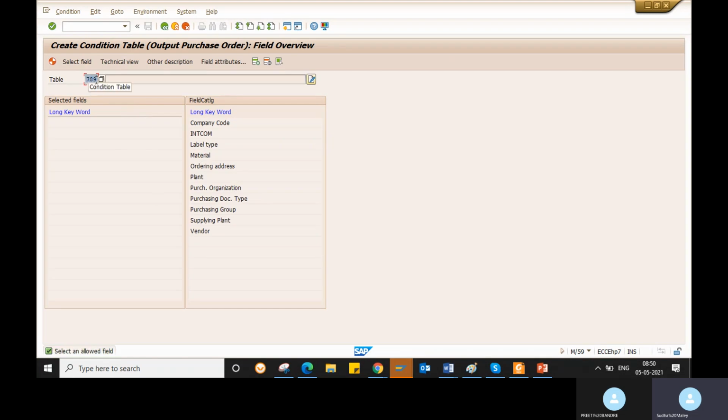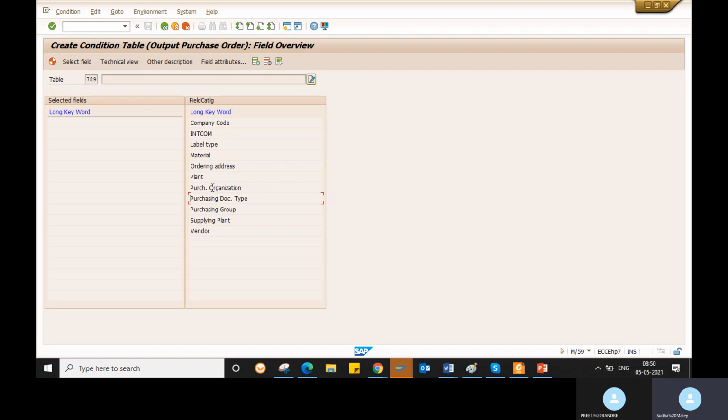Okay, so you will give a 3-digit number here. The system is asking what fields you want, whether it is material or plant, purchasing organization. You can select. If you want to go to the next page, you can, but here the fields are very few for a purchase order.